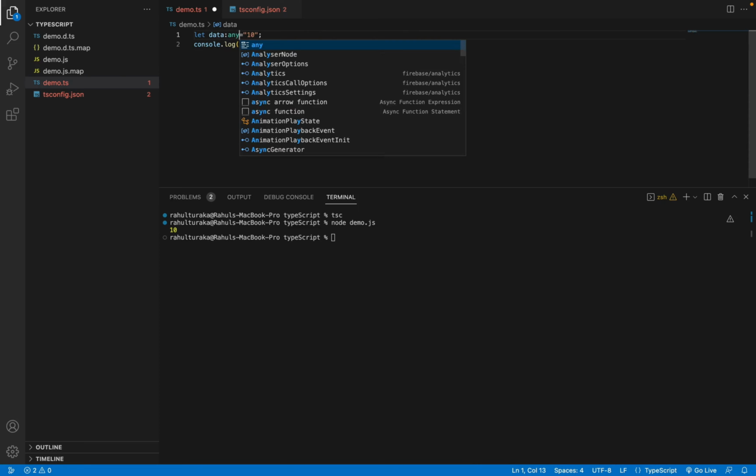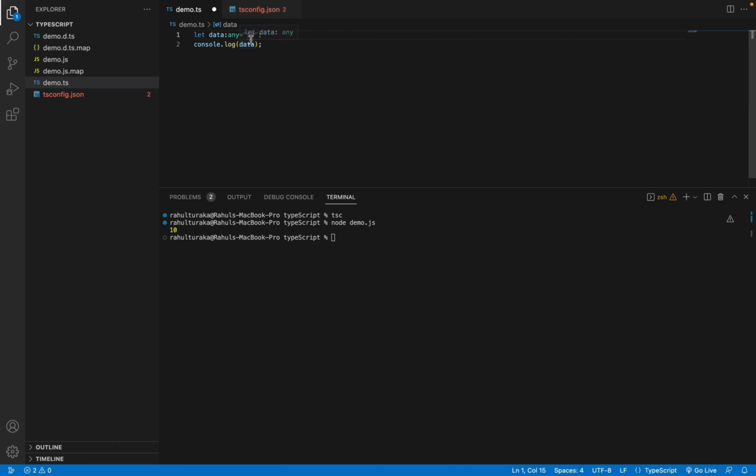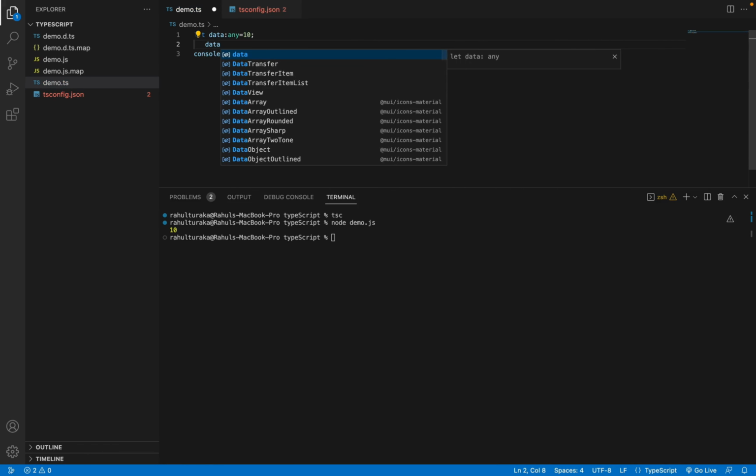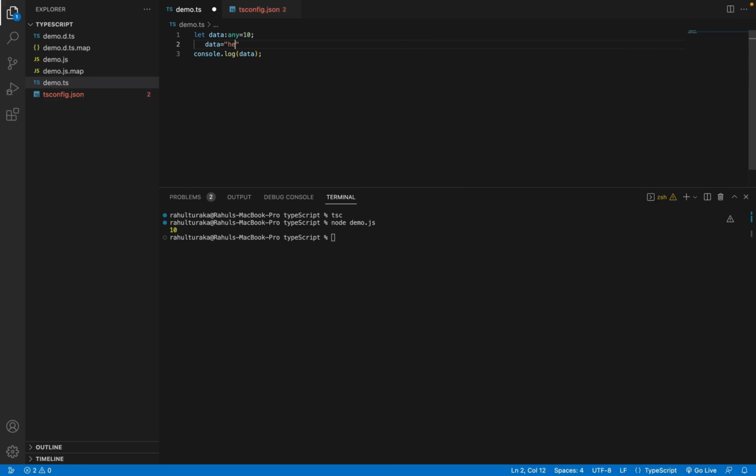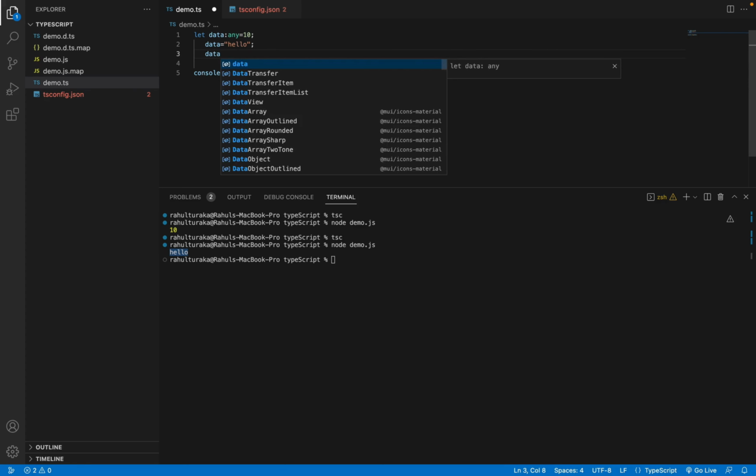So here is the thing. If I use the any type here, though it was a number earlier, I can give any value to the particular variable. For the data, I can assign a string here. I can even assign a boolean value here. Let me print with string. If I use tsc and node demo, see, it is a string.